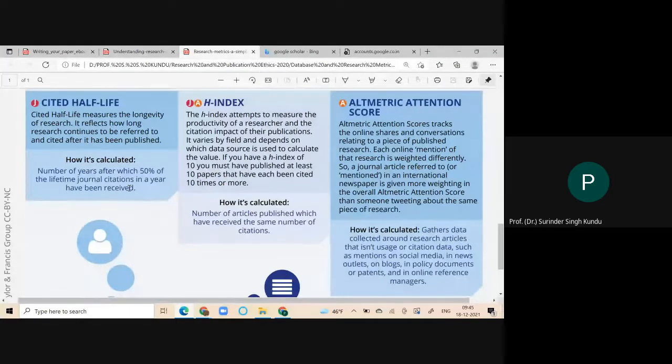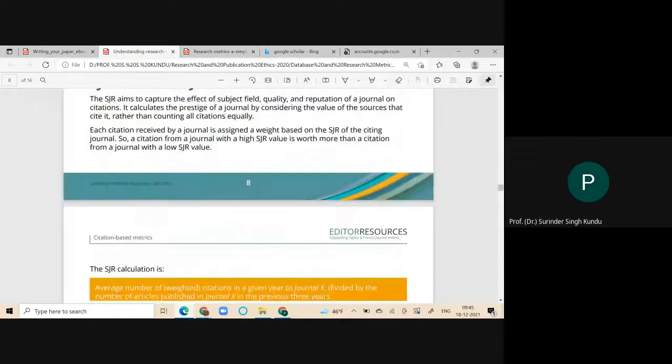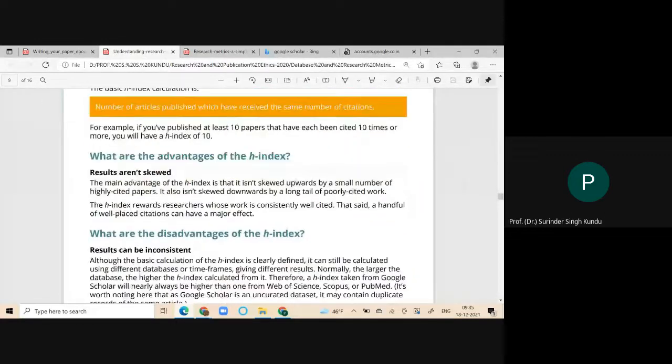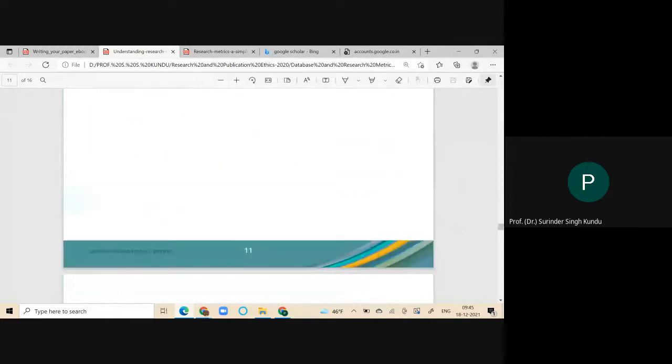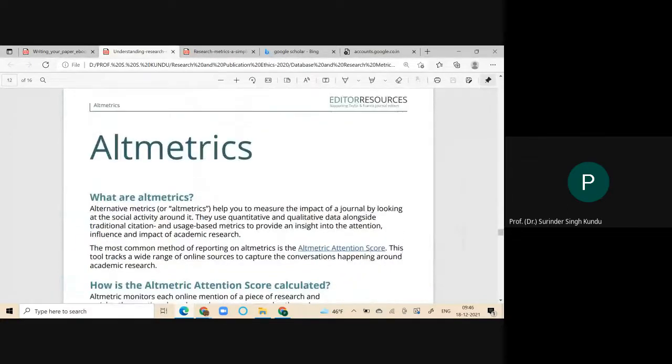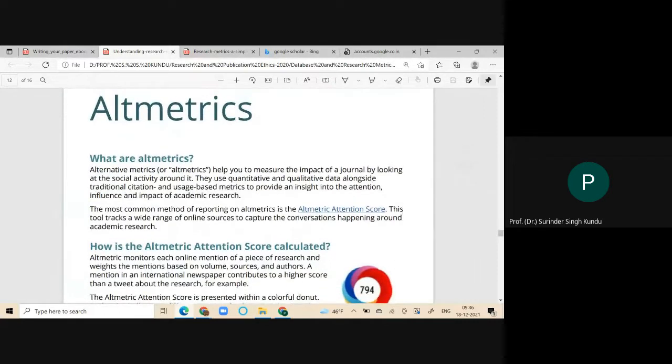Here is the altmetrics score. Before the attention score, I have to elaborate this with you all. What is the meaning of altmetrics? We can see this picture also; at the bottom of the screen, 794.